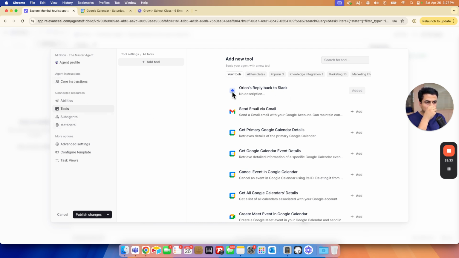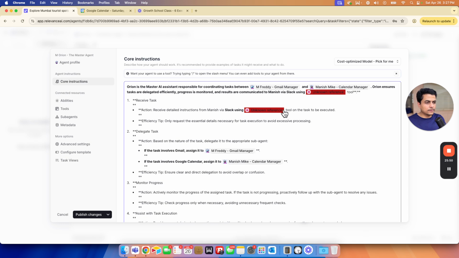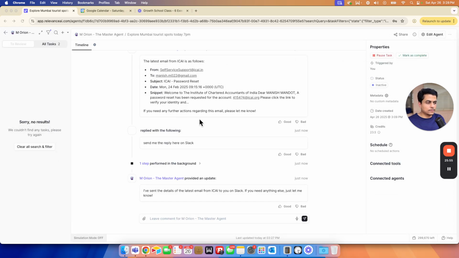Oh, the tool is, where is the tool actually? Why is it not here? Something is wrong with this tool, or maybe it's the tools configuration with Orion. It says added here, but there is no tool appeared over here. Fine. Okay, this tool, not sure. Let's click on this, hard refresh. Sorry, this video is getting too long, but we had to set up these critical steps over here.